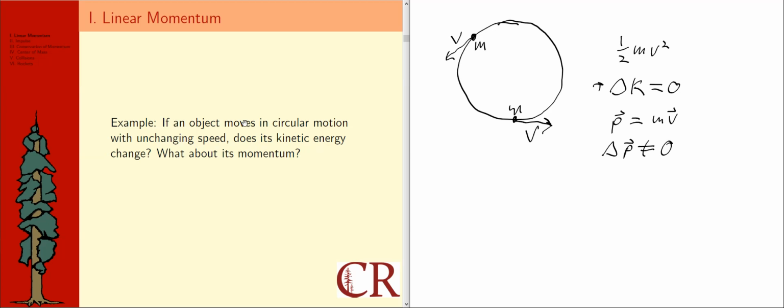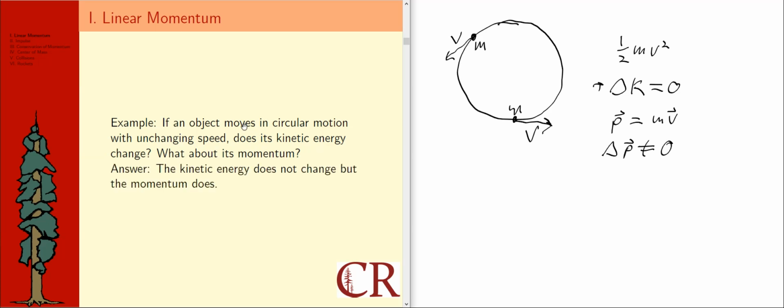So that's the best I think I can answer here: the kinetic energy will not change, but the momentum clearly must change as this object is moving around in circular motion with unchanging speed. So that's pretty much what it says there, right? Kinetic energy does not change, but the momentum does.